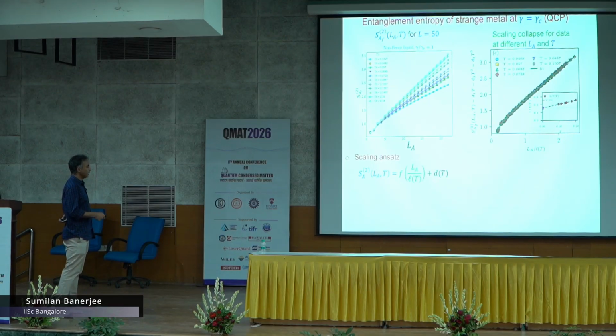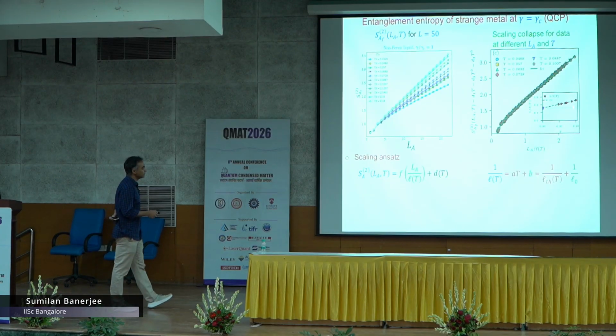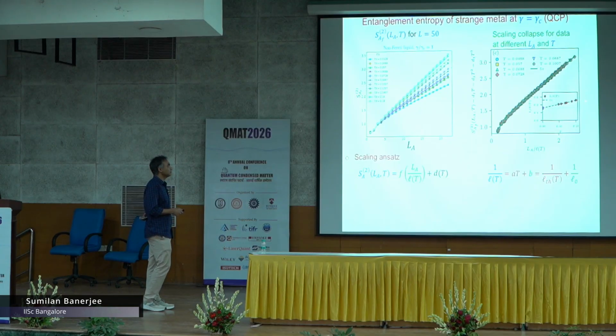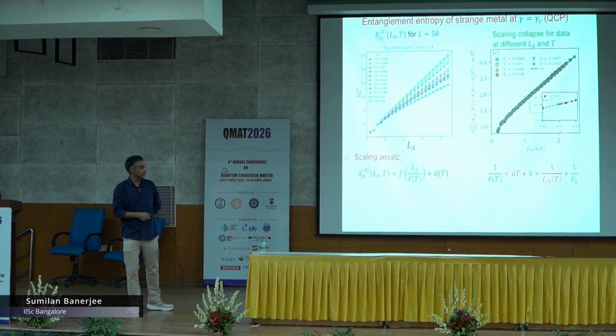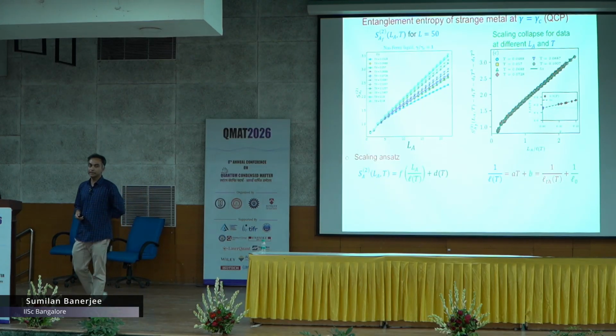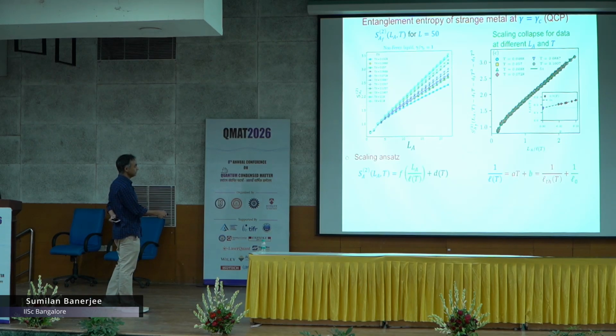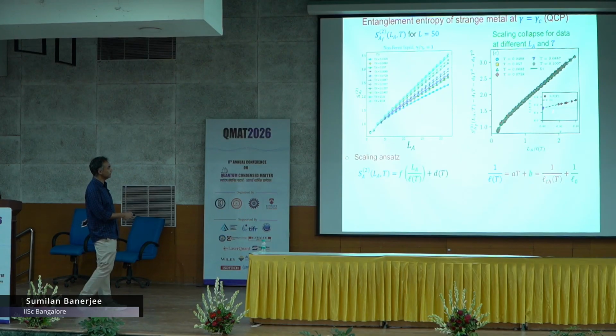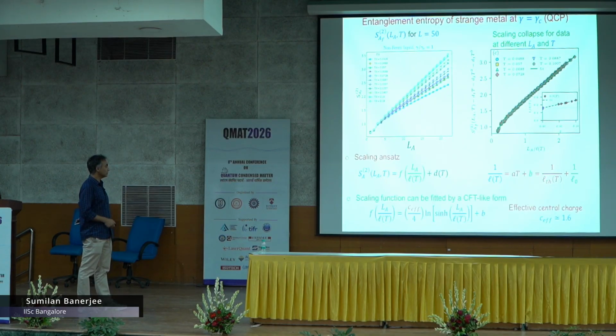Of course, you have to take some correction to scaling to collapse into this, but two interesting things appear from here. I mentioned the thermal length, and I told you that the thermal length diverges at zero temperature. What you find in this case is that it does not diverge; it goes to a finite value at zero temperature. There is a part which looks like A of T, whose inverse will diverge, but here 1 over L_T goes like AT plus B, as if there is an intercept of this curve at zero temperature.